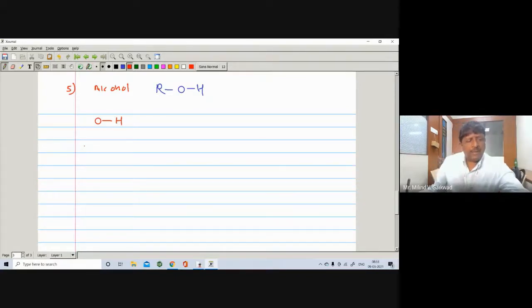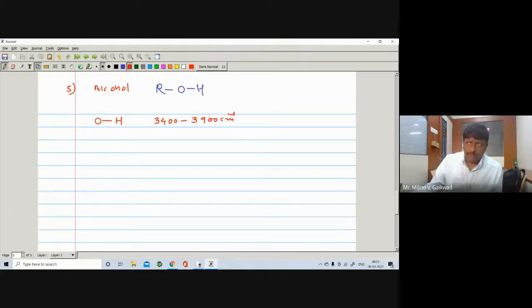So it will appear at 4,000 to 3,000. Remember, it is appearing above 3,000. Above 3,000 means we can take either 31, 32, 34, 35, 36, 37, 38, 39 up to 4,000. Generally it will appear at maybe 3400 centimeter inverse to maybe 3900 centimeter inverse.